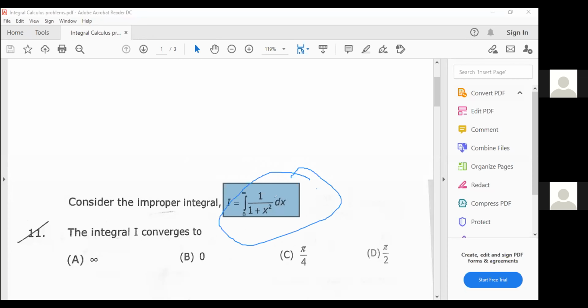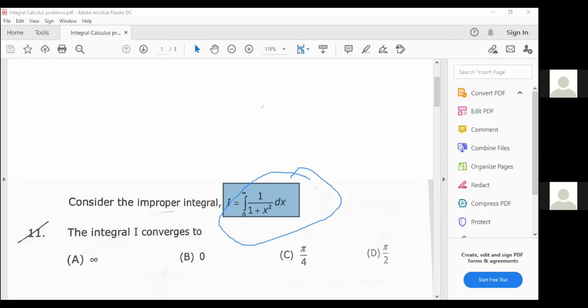So to solve this problem, first you have to find out the value of this integral. If you get some finite value, then it converges to that value. Otherwise, if you get infinity, you can say either it converges to infinity or diverges to infinity. You should get a finite value to say it converges. So first find the value of this integral; if it is finite, then it converges to that finite value.